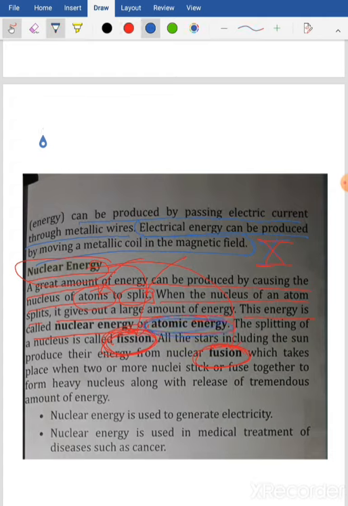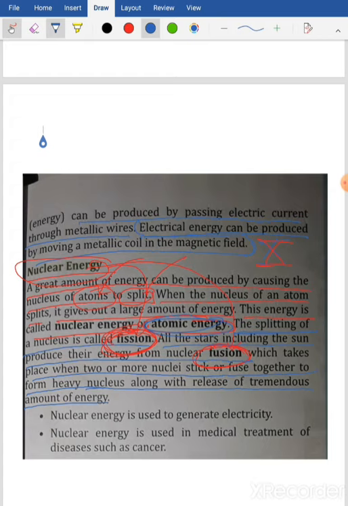The splitting, please underline, very important thing to be remembered. The splitting of a nucleus is called fission. All stars including the sun produce their energy from the nuclear fusion, which takes place when two or more nuclei stick or fuse together to form a heavy nucleus along with the release of tremendous amount of energy.